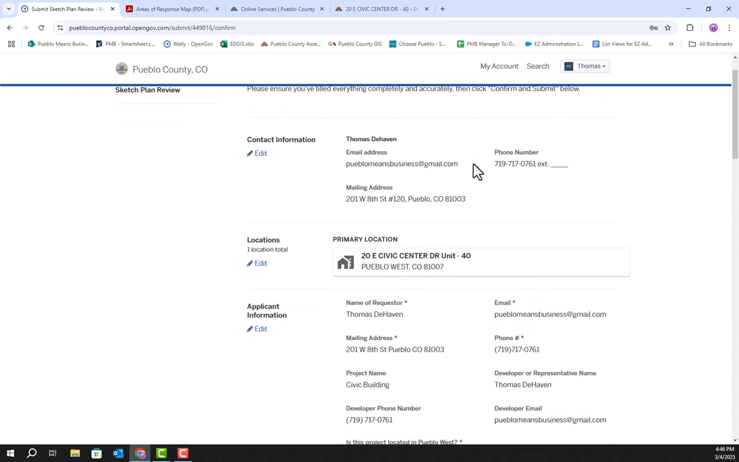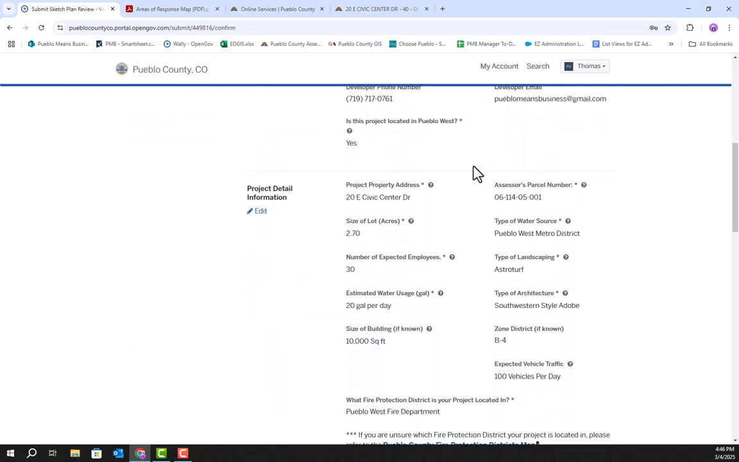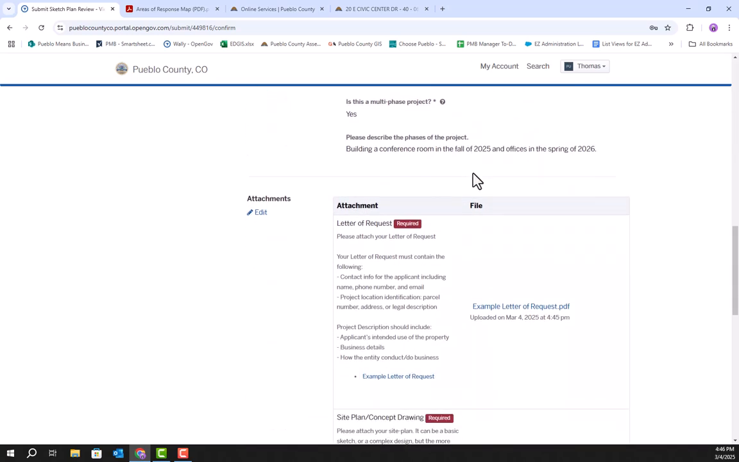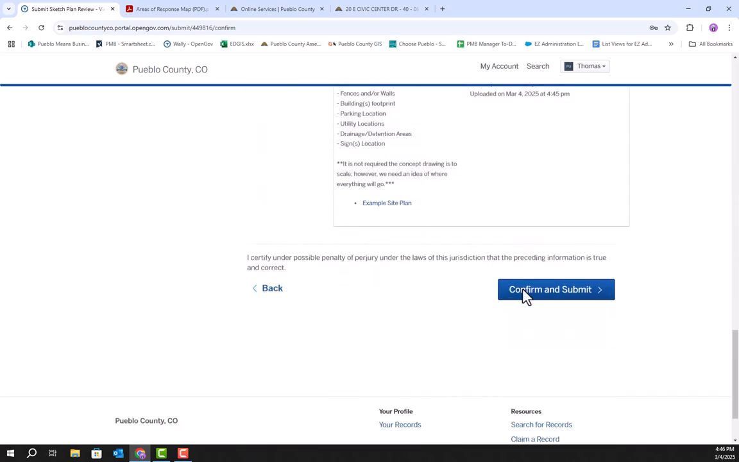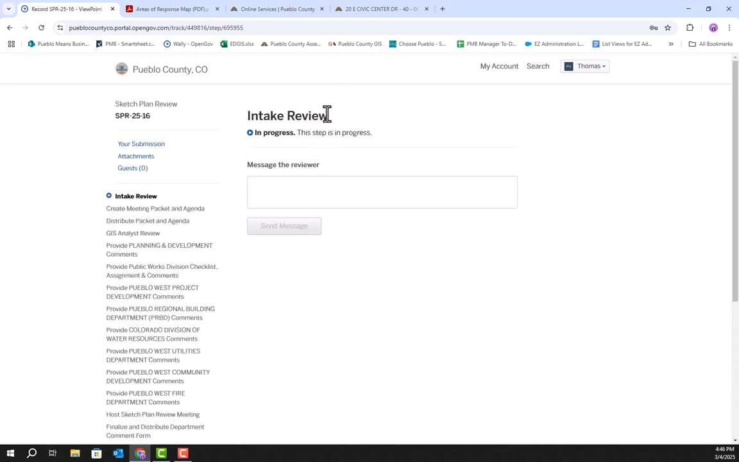Then it just has you look over everything that you submitted, make sure all of your information is correct, and if it is, you will just press confirm and submit. All right, once you get to this page that says intake review, it means that your application has been submitted and is now being reviewed by the Pueblo Means Business and Pueblo County Planning and Development staff.